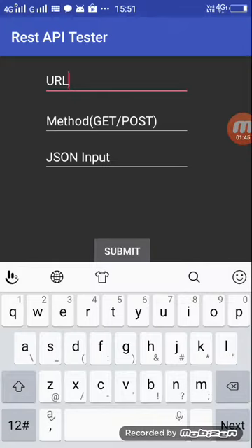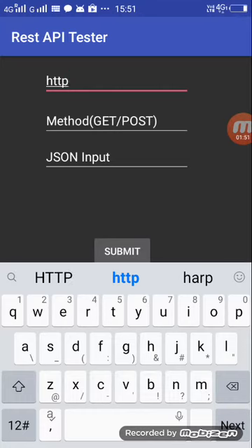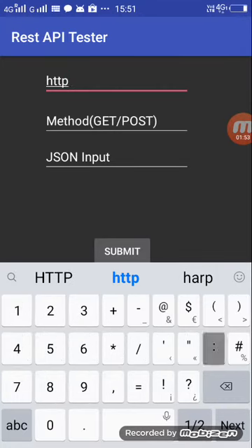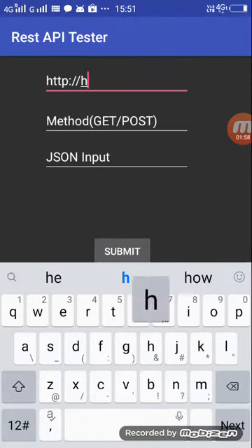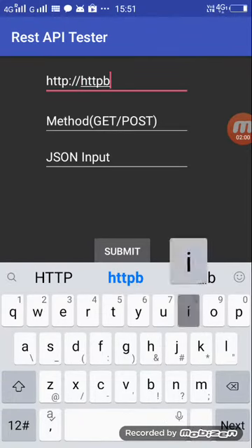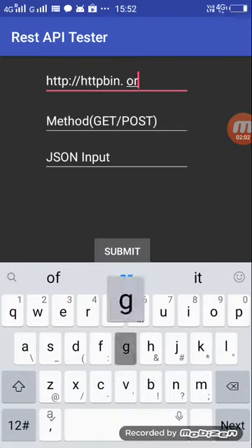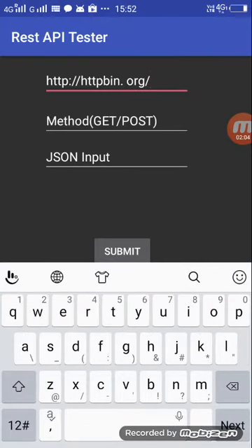I will show you. So in the URL section, I am giving http://httpbin.org/post. I am taking this just to show you the example.